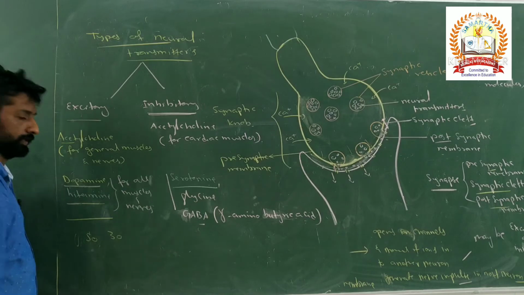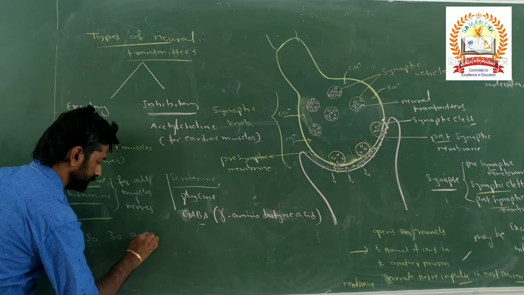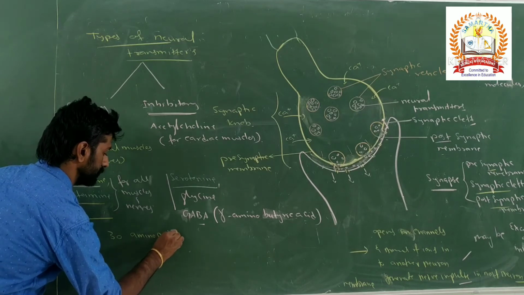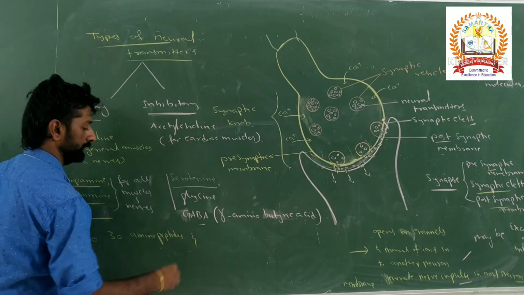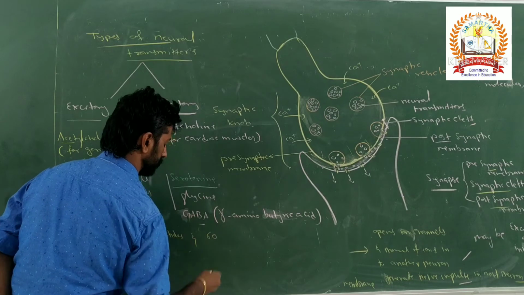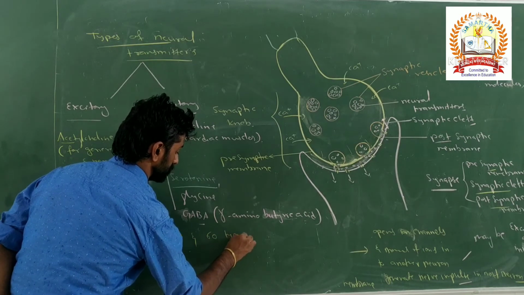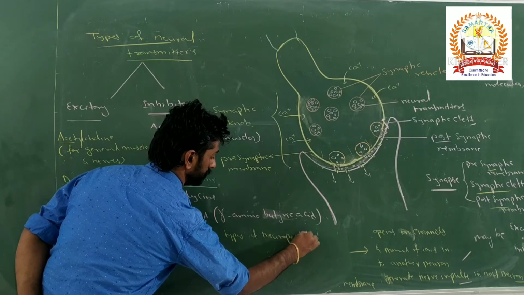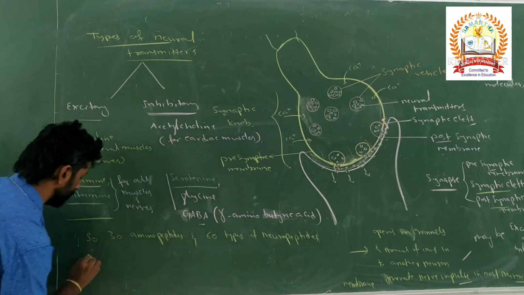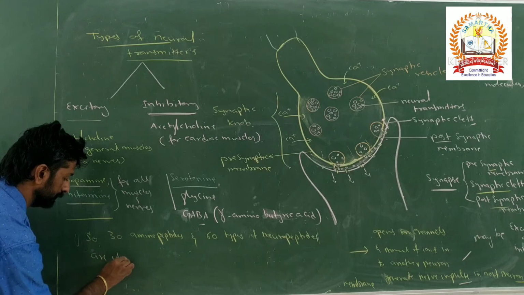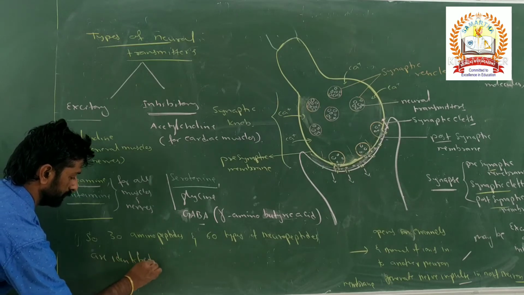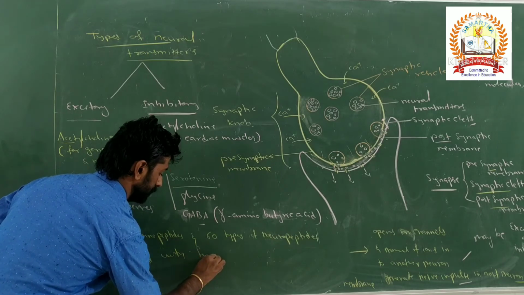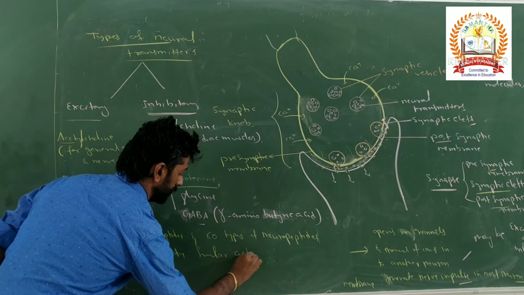30 amino peptides or amino derivatives and 60 different types of neuropeptides are identified with similar action.